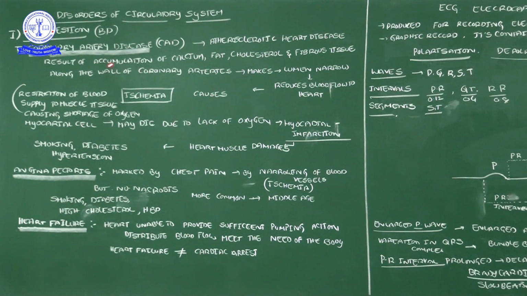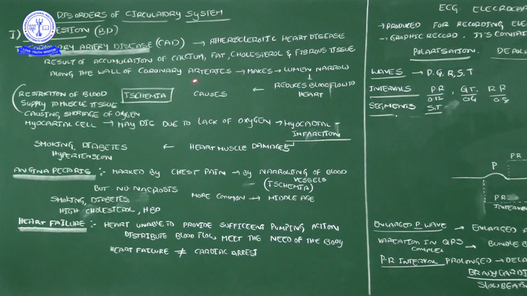Now this coronary artery disease is caused by the accumulation of calcium, fat, cholesterol and fibrous tissue in the coronary artery walls. Yesterday we saw that arteries and veins are made up of three layers: tunica externa, tunica media, tunica interna. Inside these layers the cholesterol and fat accumulate, and the width of the lumen becomes more narrow.